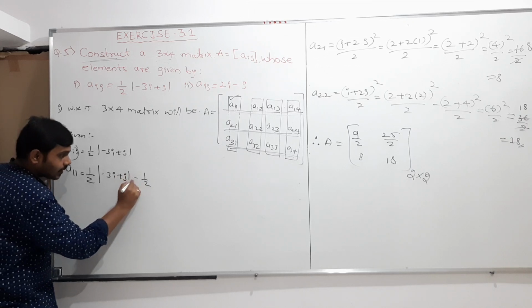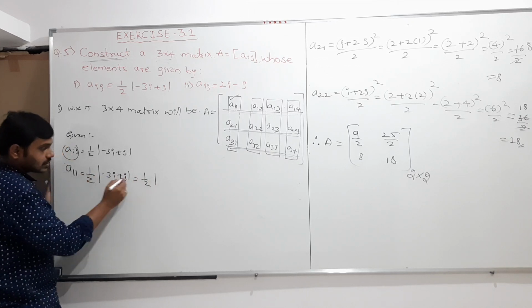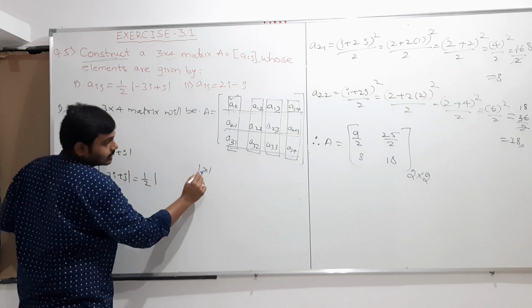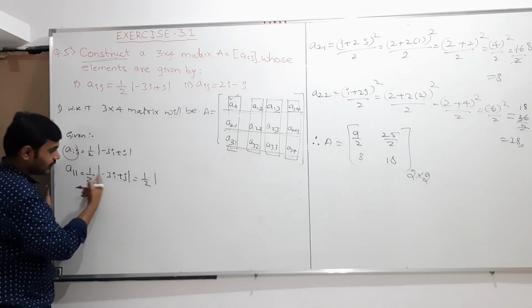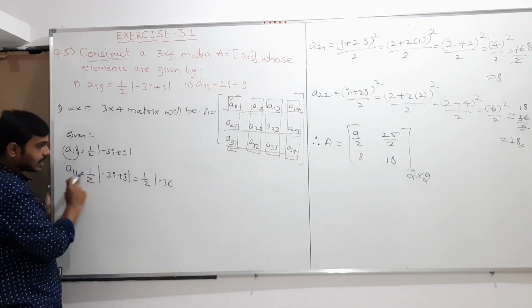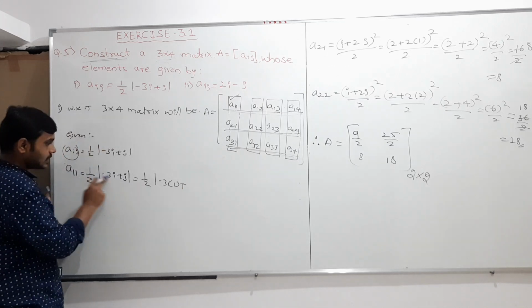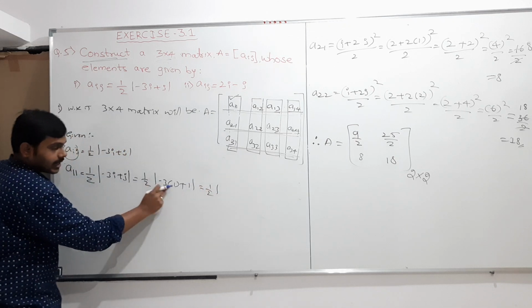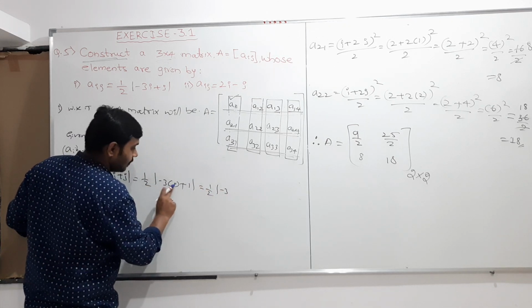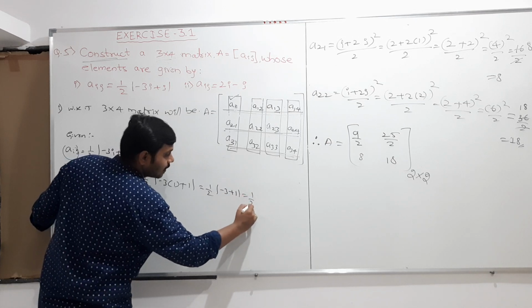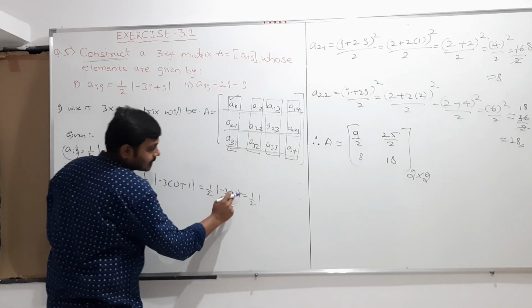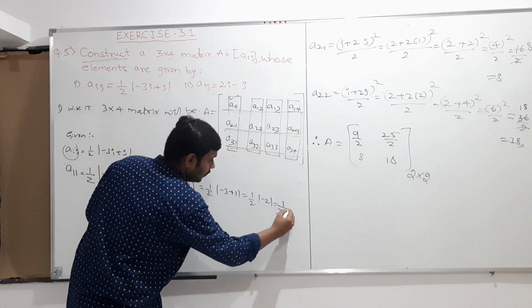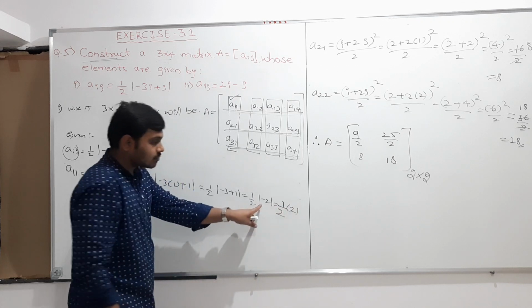So half into modulus of, please don't be confused, modulus is written like this. Here it is half into modulus of minus 3 into i, where the i value is 1, plus j, where the j value is 1. Minus 3 into 1 is minus 3, plus 1 is minus 2, so half into modulus of minus 2.